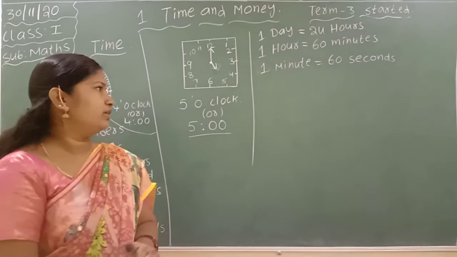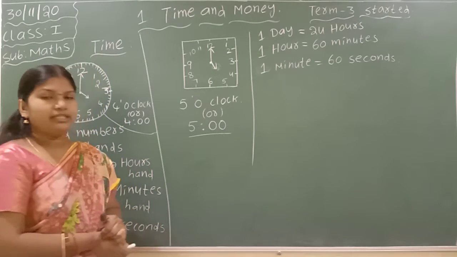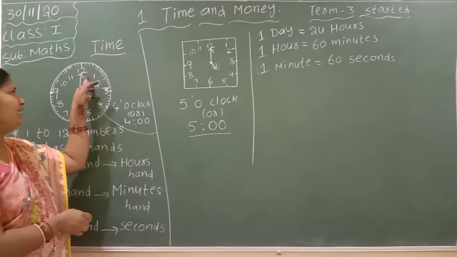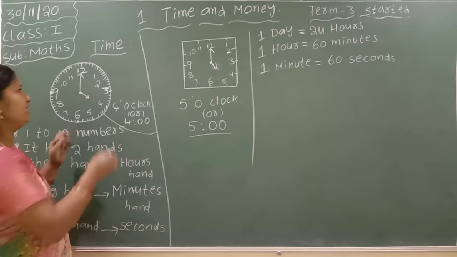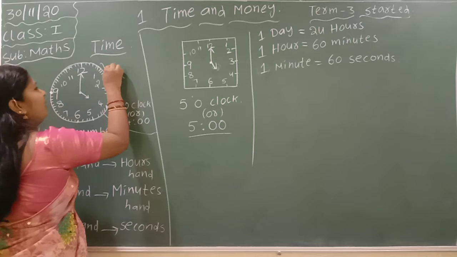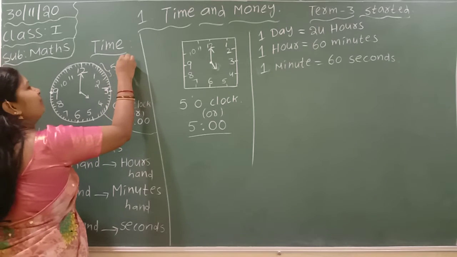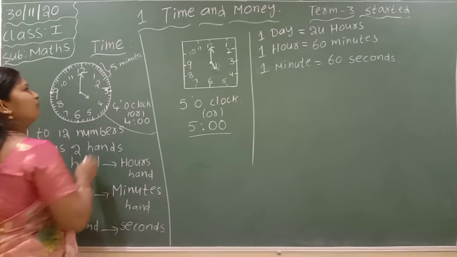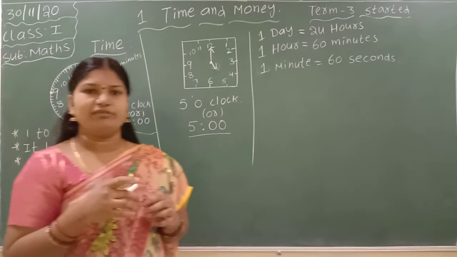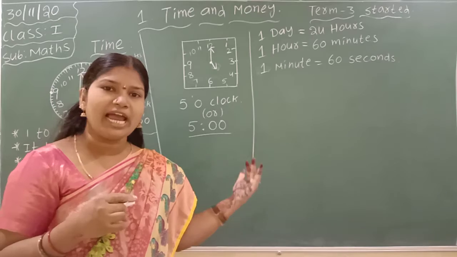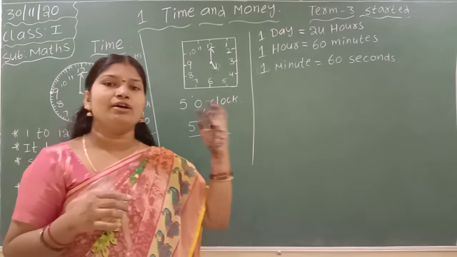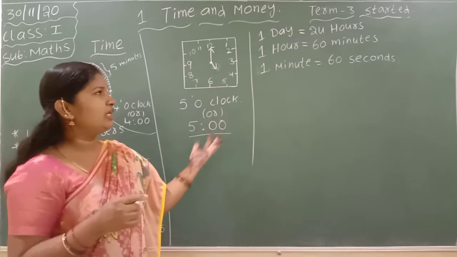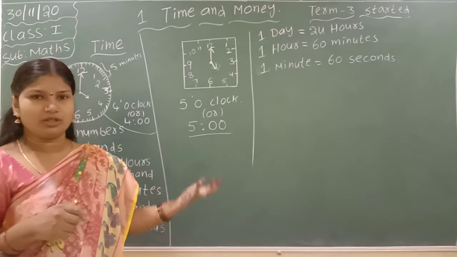For example, when the long hand completes 1 to 2, it means 5 minutes completed. A complete round means 60 minutes. These all are the basics about the clock.